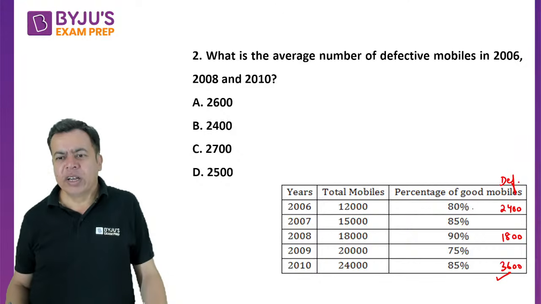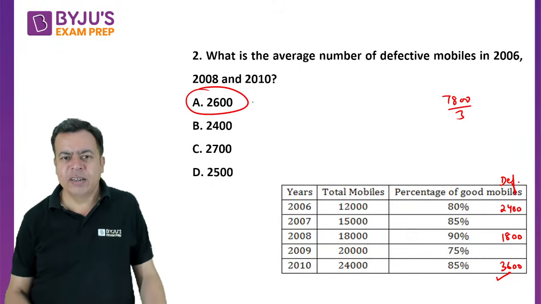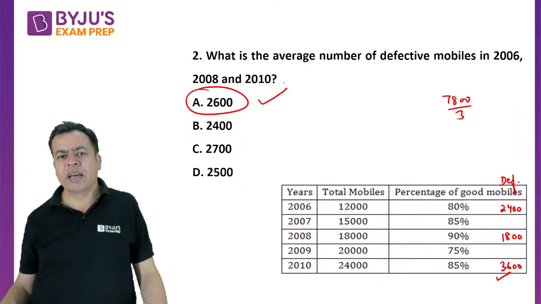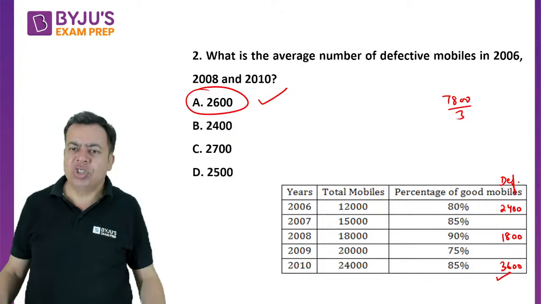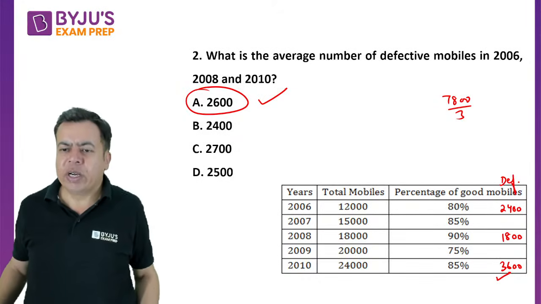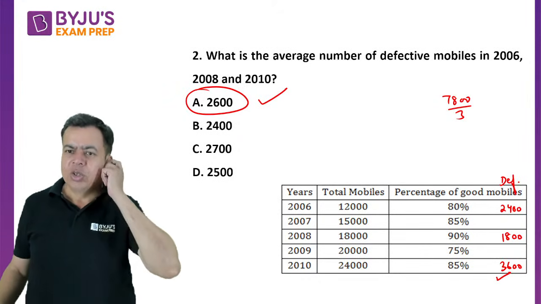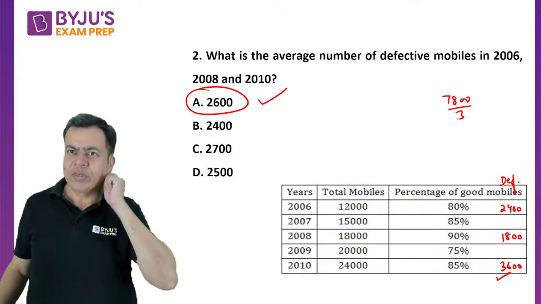Okay. So here the thing is 36 and 18, 54 and 24, 78 total. 78 by 3, the average will be 26,000. Yes, A option should be the correct answer, because we are talking about the average of 18, 24 and 36. The total is 78,000, right?